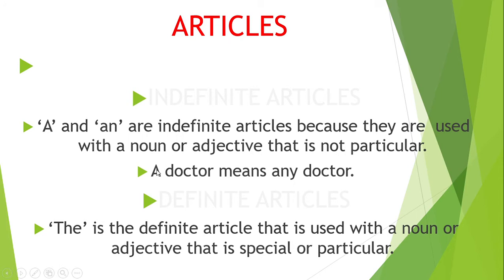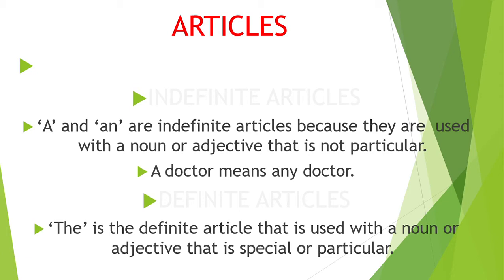Suppose, for example, a doctor means any doctor. A is used when there is no particular doctor, no special doctor. When you say I want to go to a doctor, it means you want to go to any doctor, not a special one which you know. He is not known to you. That is not your choice.